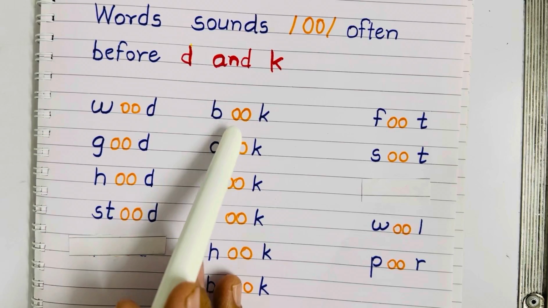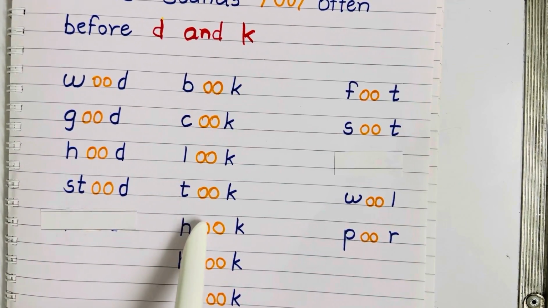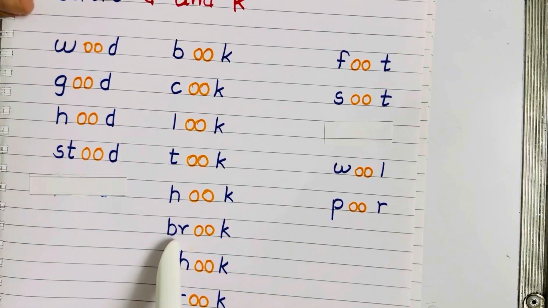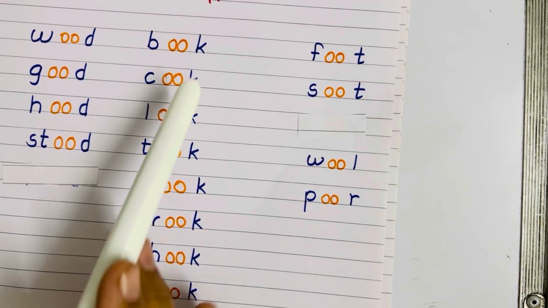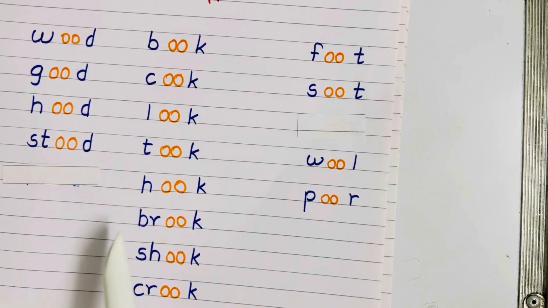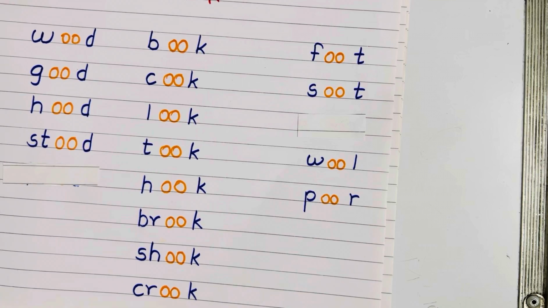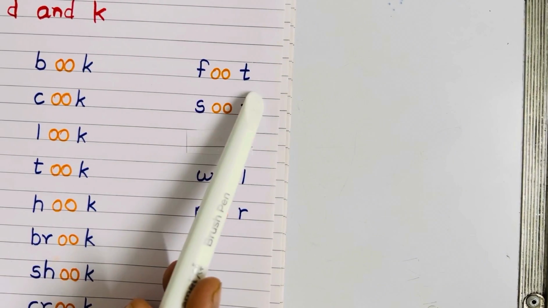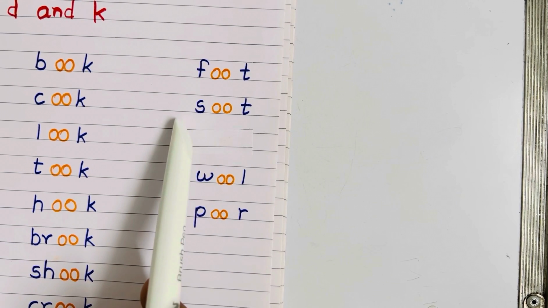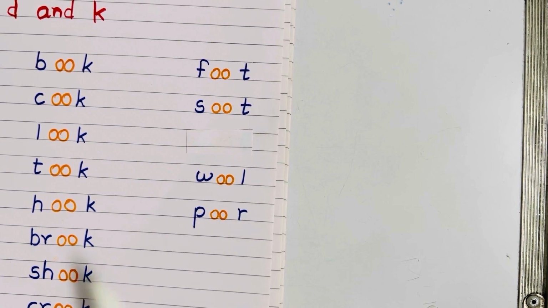Here we have a few words: book, cook, look, took, hook, brook, shook and crook. You can notice all these words are ending with letter K, so it gives us a short sound. And here we have other words: foot, soot, wool and poor.